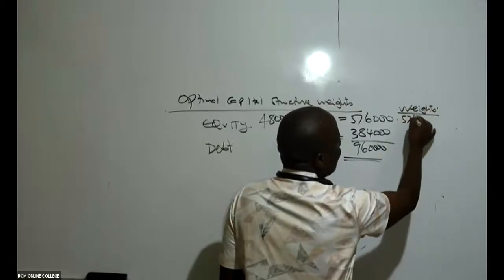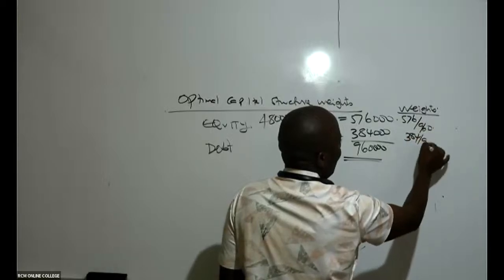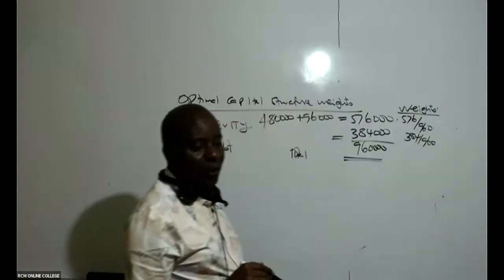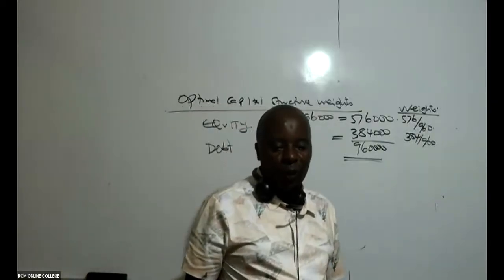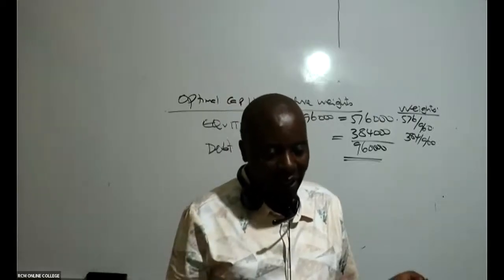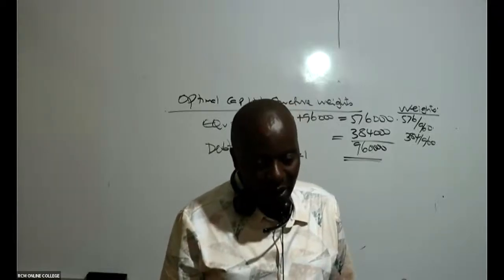So this will be 576 over 960. This will be 384 over 960. If you wish, you can put those 3 zeros, but I've just chopped them. So is there somebody who can give me these weights in 2 decimal or even 4? It doesn't matter. Give me 2 decimal places. 0.6. Exactly 0.6.